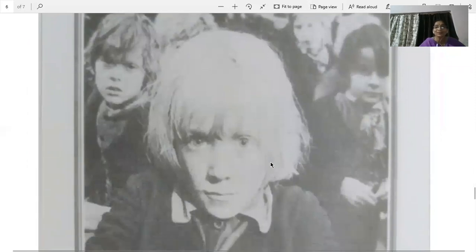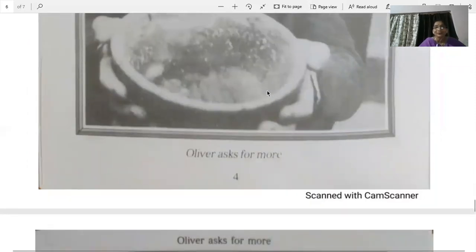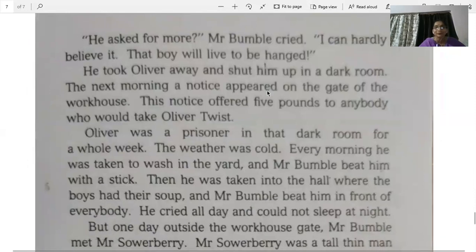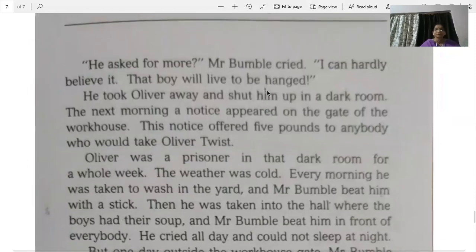These are all boys sitting. Fine. He's asking for more soup. Okay. Fine. He asked for more. Mr. Bumble cried. I can hardly believe it. The boy will live to be hanged.